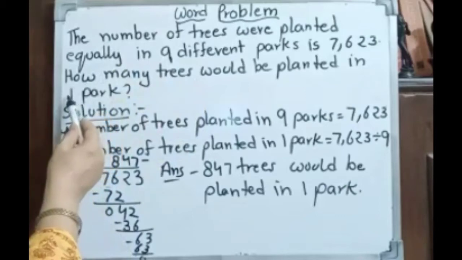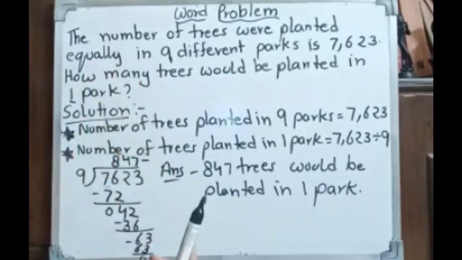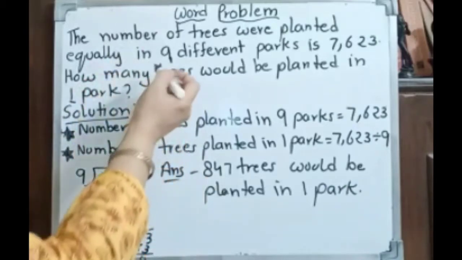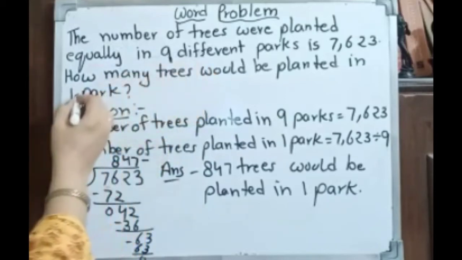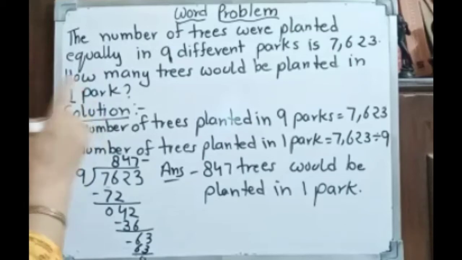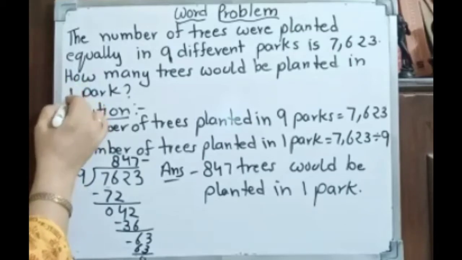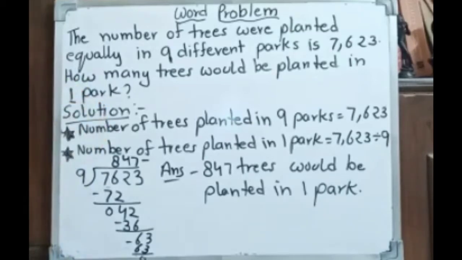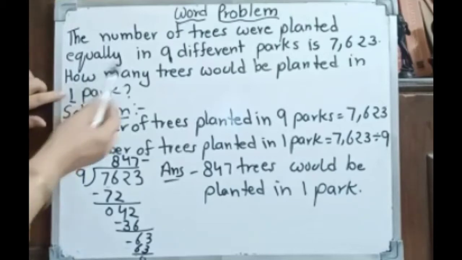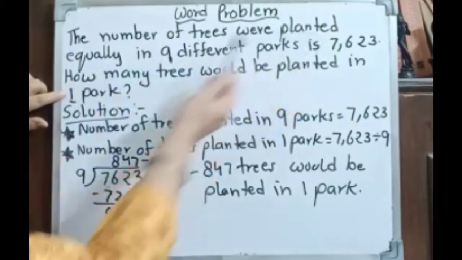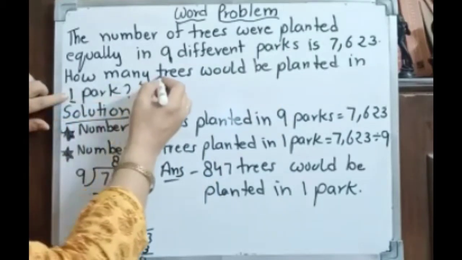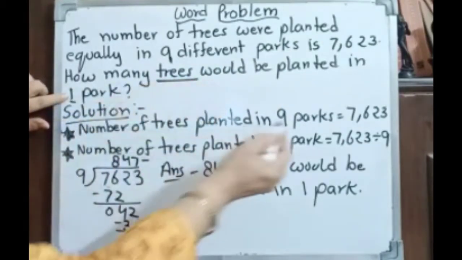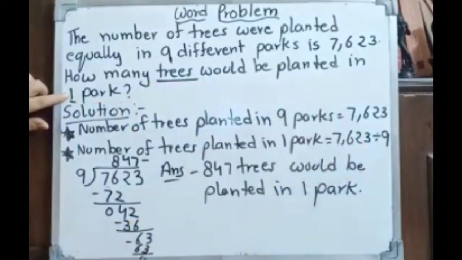So this is how to easily find out whether the word problem is of multiplication or division. Multiplication, they are telling about the one and demanding about the more. But division, the sum will tell us about the more and less. Less means 1. They will always ask about the 1. So this is the main clue of a division word problem: 9 different parks, number of trees, this 1 park. So what they are saying, how many trees? So this object should be always after is equal to.